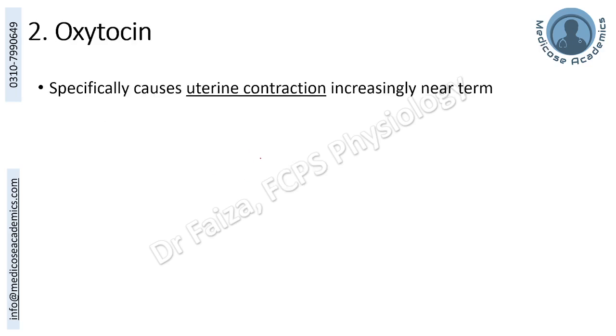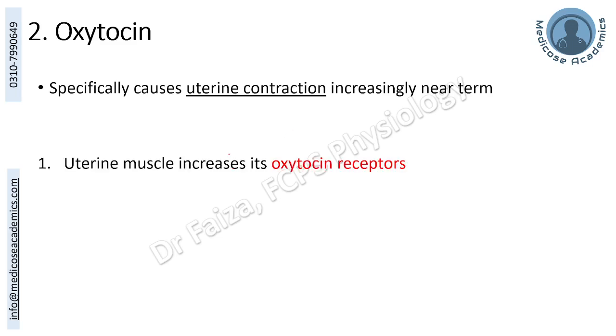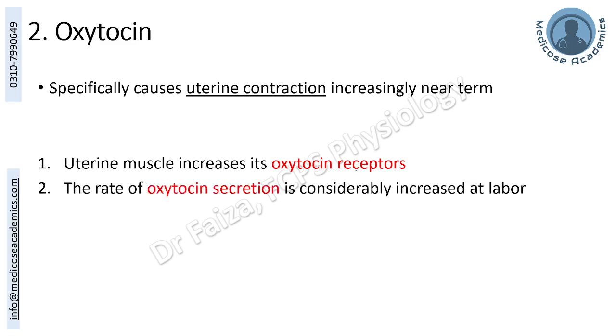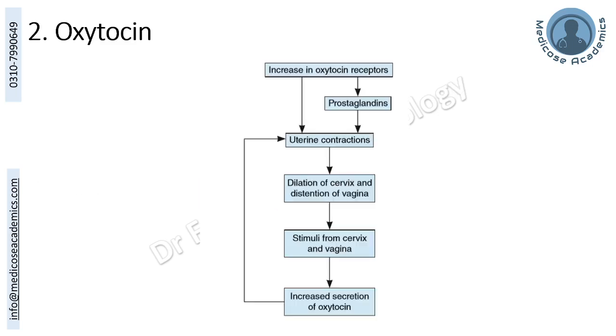Oxytocin is specifically required for the uterine contractions near term. Its synthesis increases by the end of gestation, and also its receptors on the uterus increase owing to the increased amount of estrogen. This oxytocin increase leads to uterine contractions directly as well as indirectly by the release of prostaglandins.